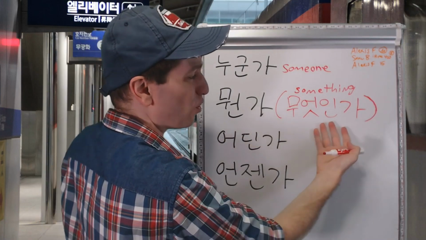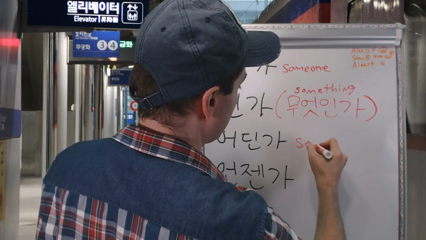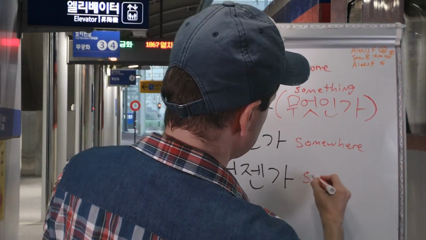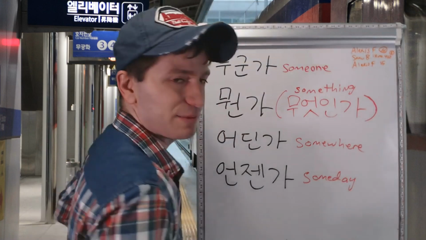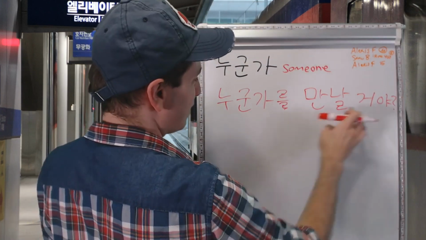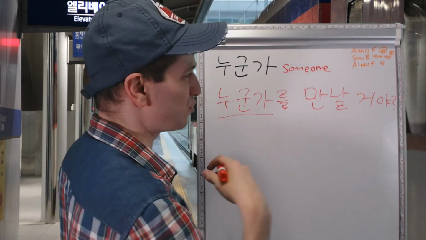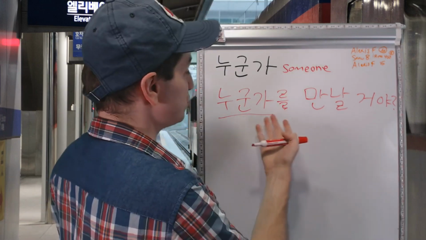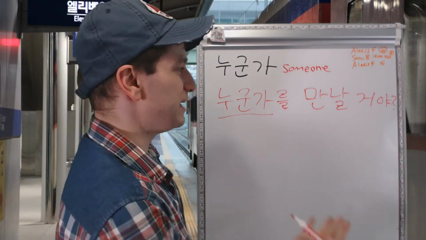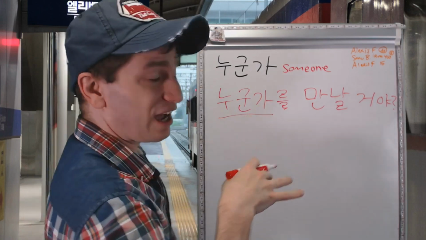Or you might also see 무엇인가, 어딘가, somewhere. And 언젠가, you might say someday, sometime, like that. 누군가를 만날 거야? Will you meet someone? 누구를 만날 거야 would be who are you meeting? We have 누군가를 만날 거야. Will you meet someone? Or 누군가 could be doing something.